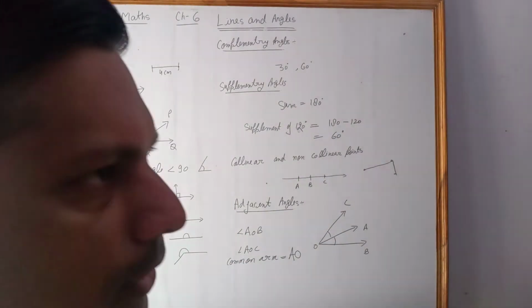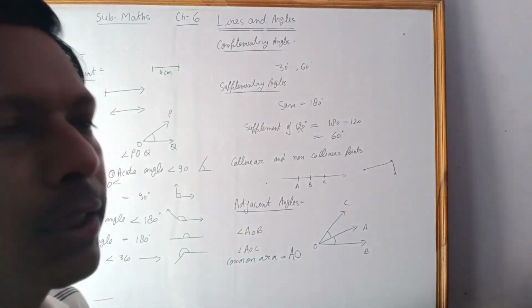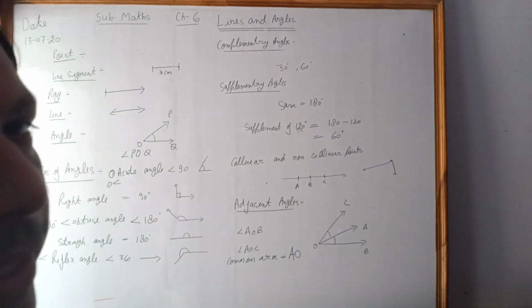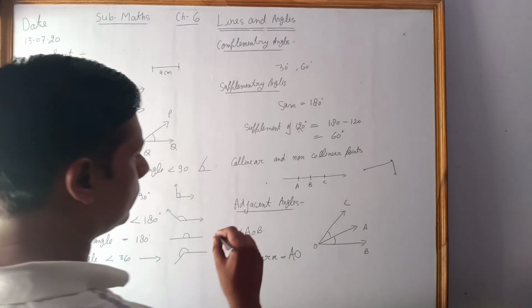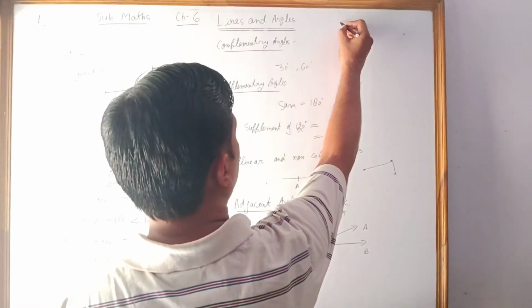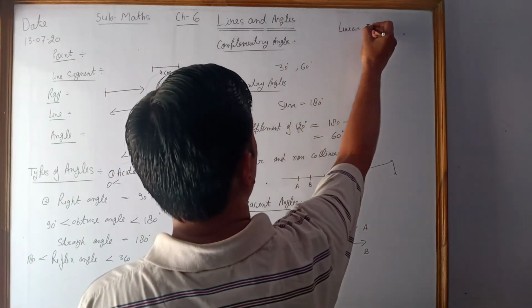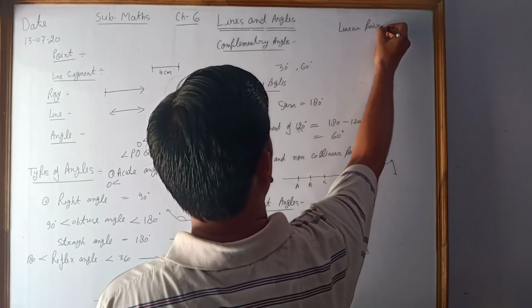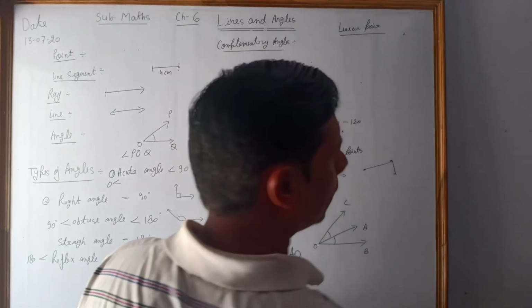right? Next, just see one more kind of angles, that is linear pair angles. What is a linear pair angle?